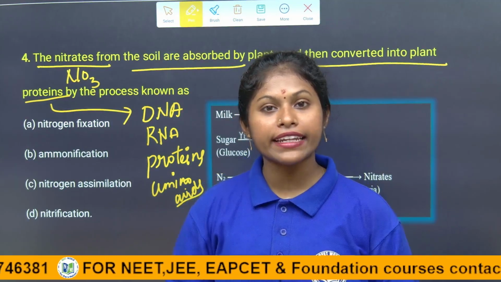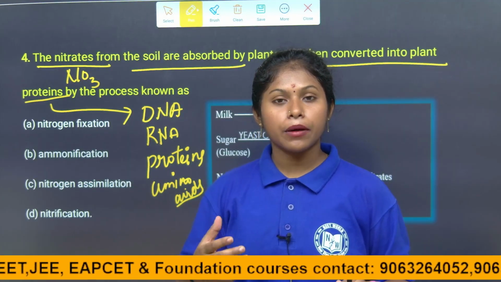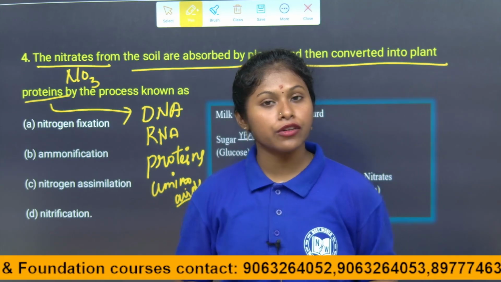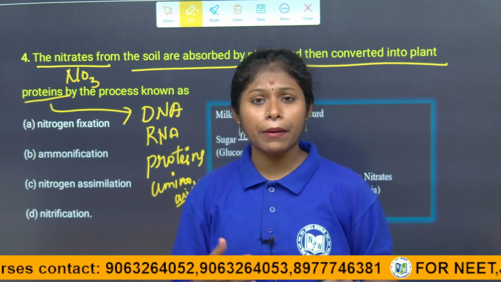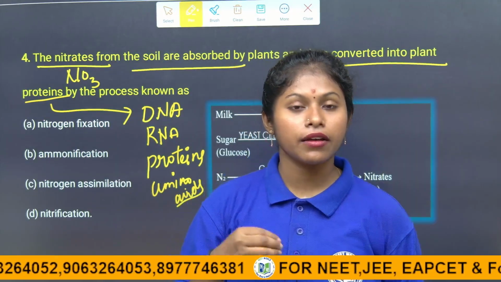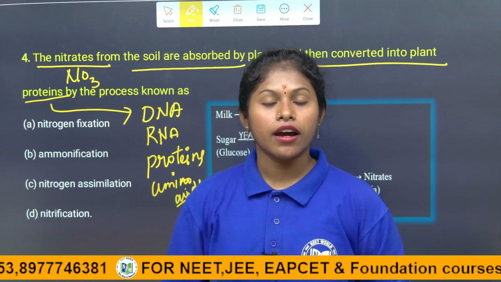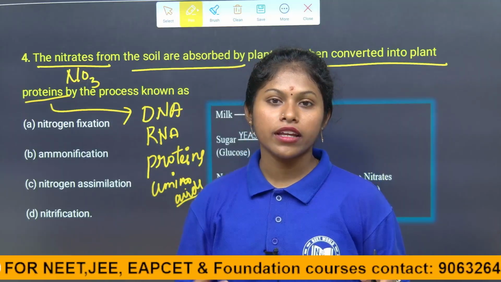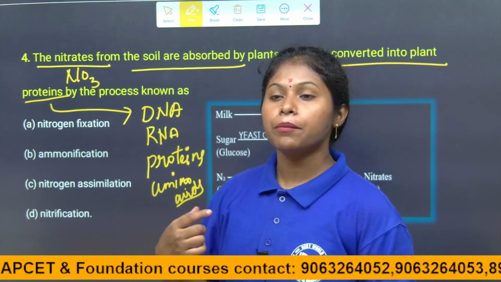We all know that wheat plants require a large amount of nitrogen, right, children? That is because nitrogen is a primary nutrient for plants. Nitrogen, phosphorus and potassium are the primary nutrients for plants. So indirectly we get nitrogen in our body from staple foods like wheat and rice, and from leguminous plants like groundnut and pea. That helps in the preparation of nucleic acids, DNA, RNA, proteins and amino acids.